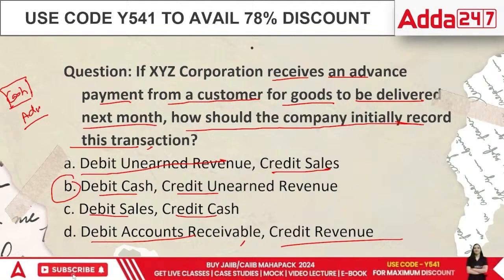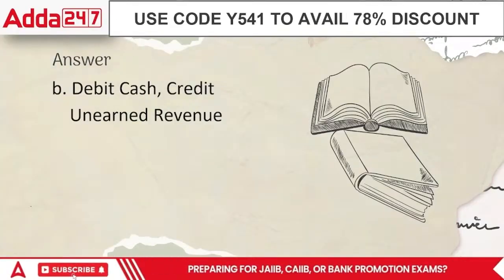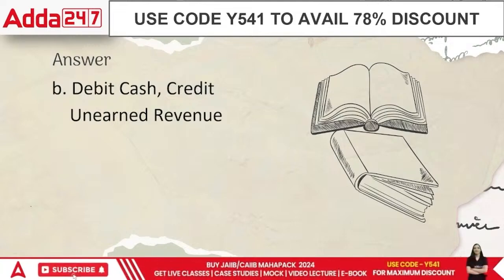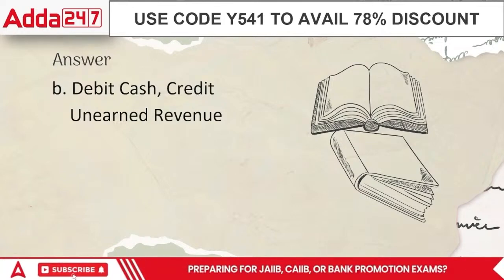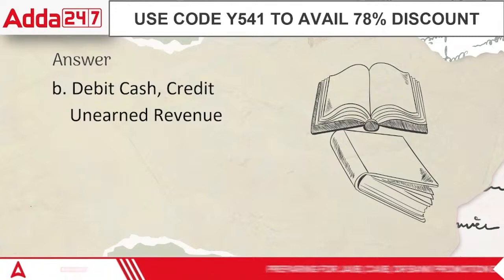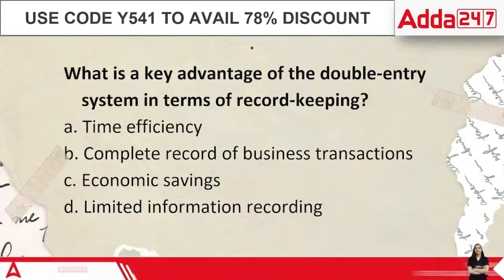In the next month, when the goods become due to be given to the person, then this will turn into revenue. Right now, it's a liability on my head. It's a burden. I have to deliver. Otherwise, I will not be able to recognize this revenue. This is a liability till the time I pay what I have promised. Right?